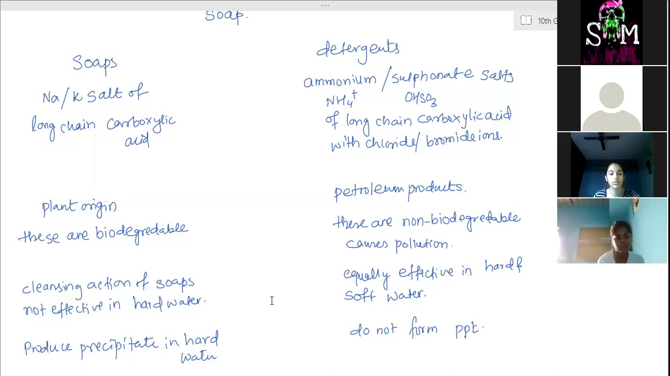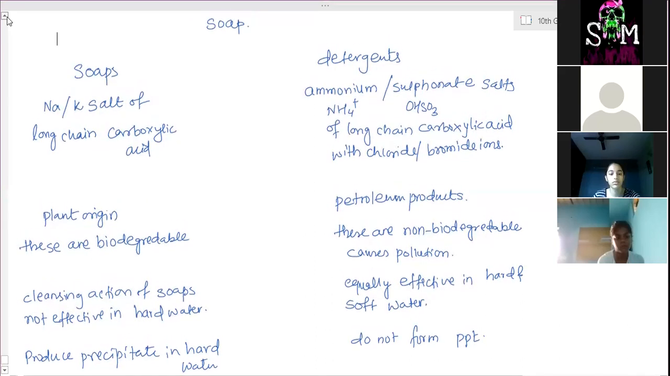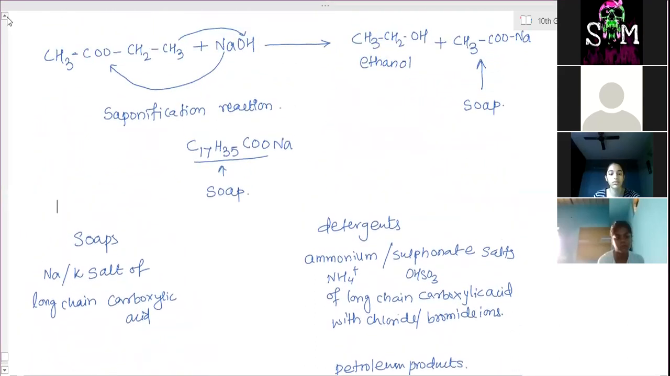If a good amount of lather is formed, that is, a foam is formed, that means it is soft water. If lather is not formed, or if it is formed very little, then it is hard water, because soaps can't form lather easily with hard water. Soaps are sodium and potassium salts of carboxylic acid. When the reaction takes place, the soap dissolves in that hard water.